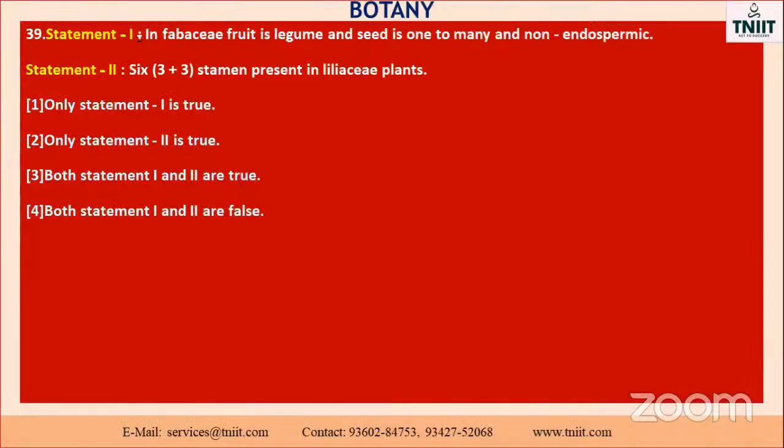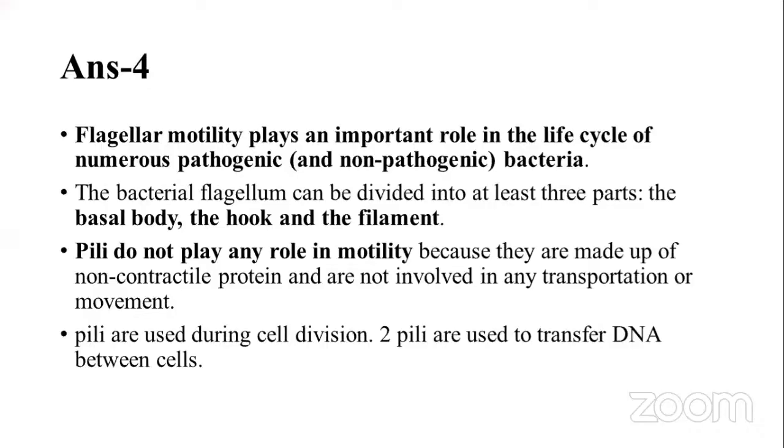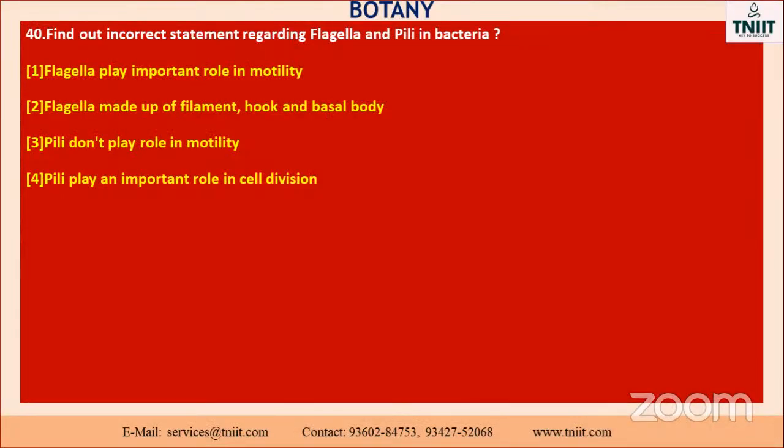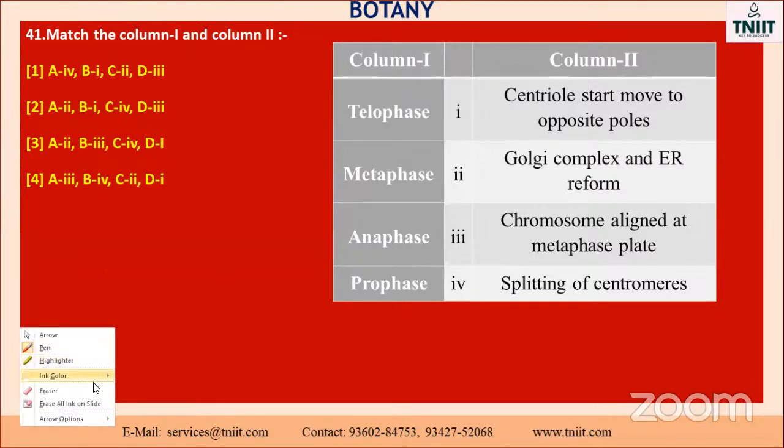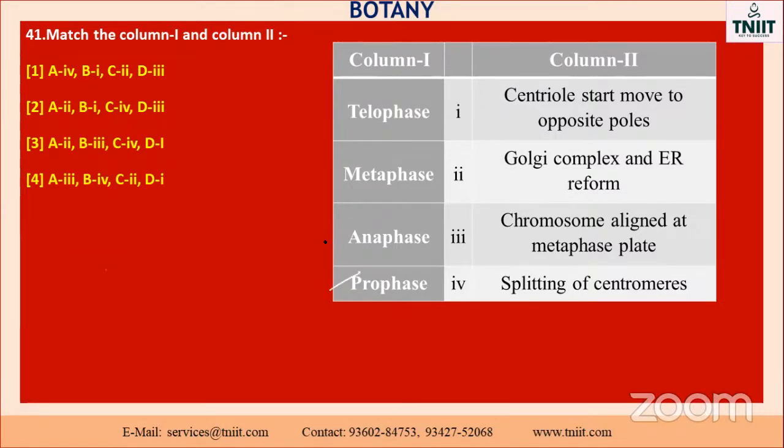Okay, my dear, see this one. Yesterday we saw this part. So today, question 41. Match column 1 and column 2. Here they have given us cell divisions. Particularly which type of cell division, this is just to give you the idea. Prophase, anaphase, metaphase, and telophase. They have given it in a reversed manner, isn't it?